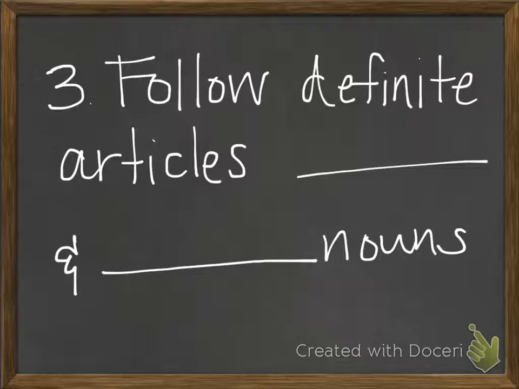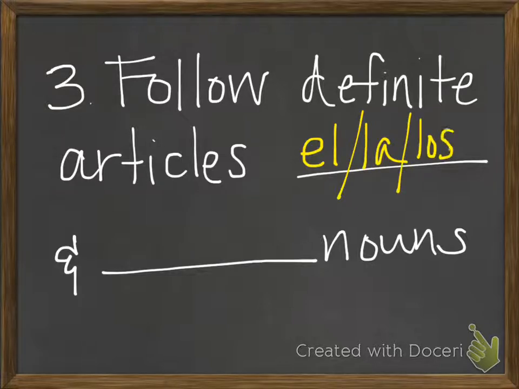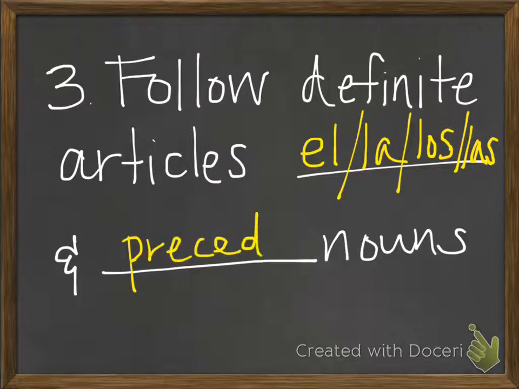Okay, rule number 3 is that they follow definite articles. As a reminder, your definite articles are el, la, los, and las. And they also precede nouns. Or, in other words, they come before.